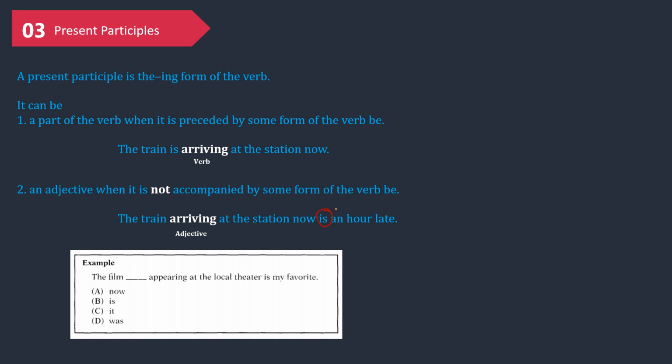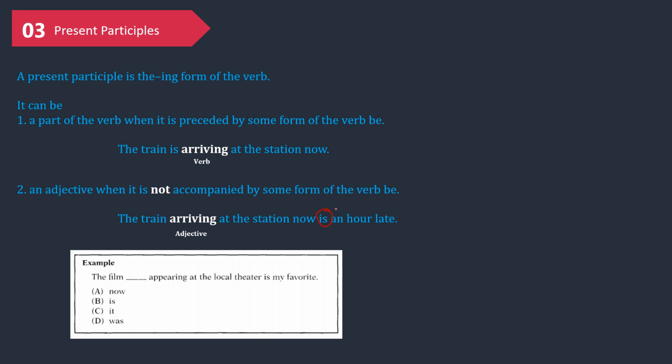So what about "arriving"? "Arriving" is the ing form of a verb, so it is a present participle. Because it is not preceded by "to be," it functions as an adjective, describing the train.